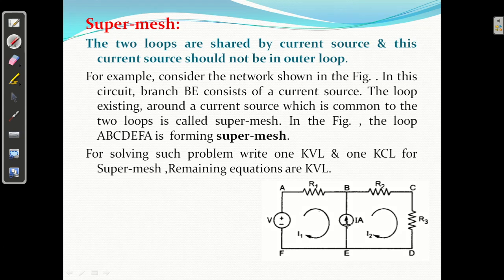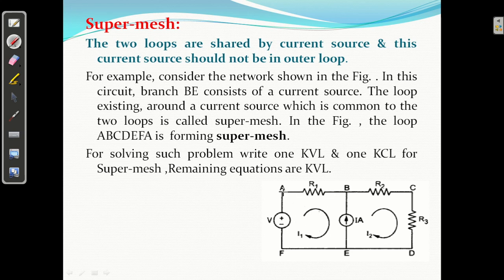This is one loop A, B, E, F, A, and another loop B, C, D, E, B. These two loops are shared by a current source. अगर दो लूप के बीच में करंट सोर्स आ जाए, if the two loops are shared by a current source, this is not an ordinary problem, it is a problem of super mesh. So it is not mesh 1 and mesh 2, it is a super mesh.